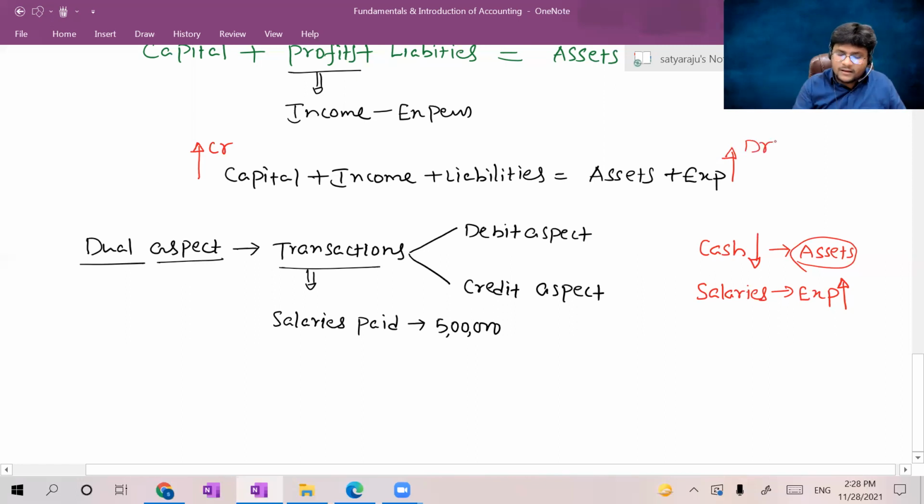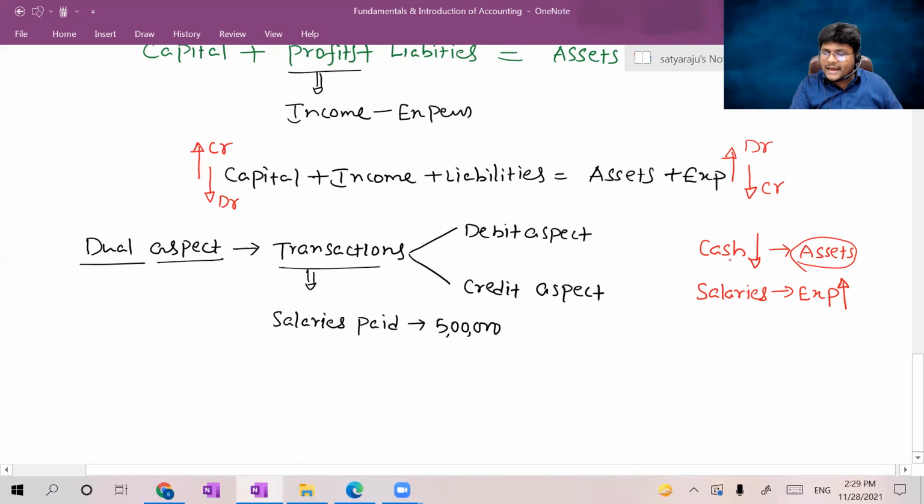On the right hand side, if there is any increase, it should be debited. If there is any decrease, it should be credited. Simply saying, an increase in capital, income and liabilities should be credited; if there is a decrease, it should be debited. An increase in assets and expenses should be debited; if there is a decrease, it should be credited.